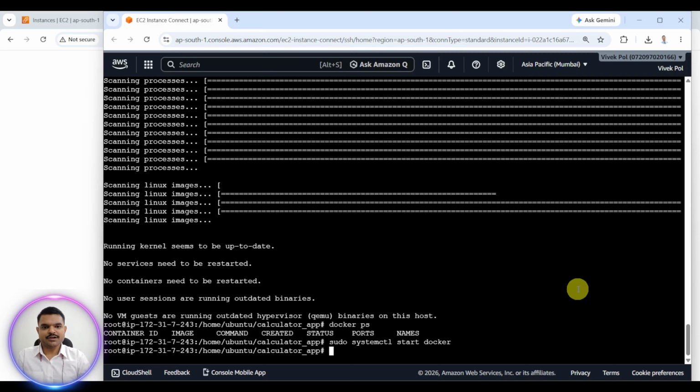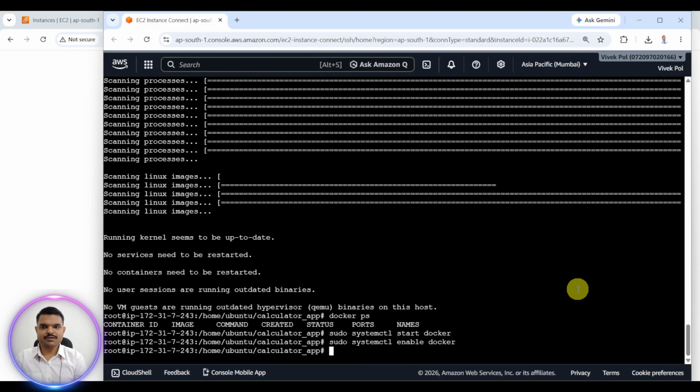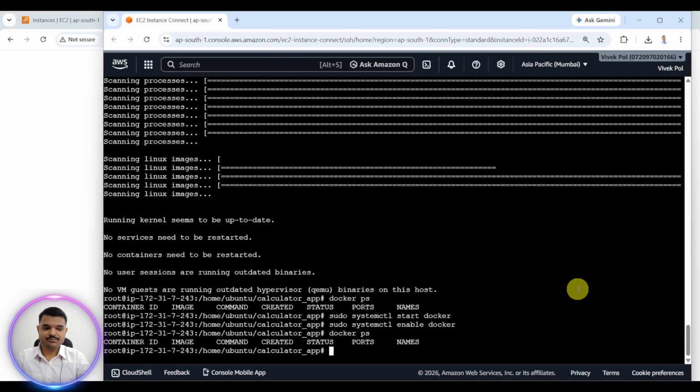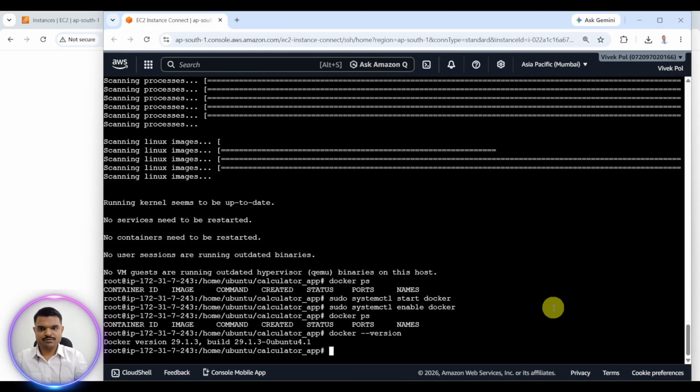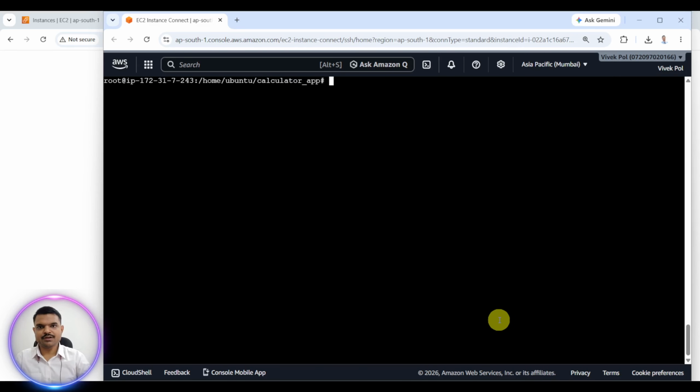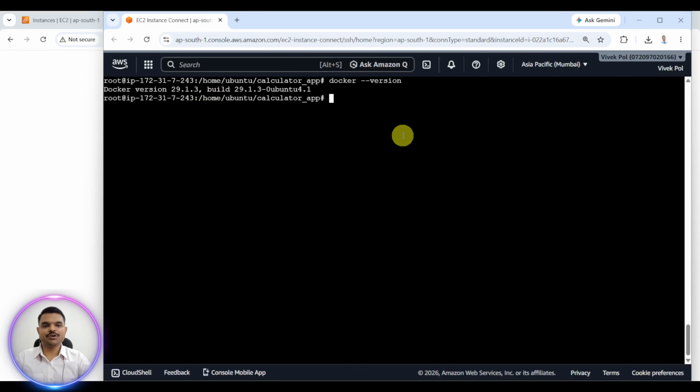Now our Docker is started. Now we have to enable Docker: sudo systemctl enable docker. Hit enter. docker ps. Now we will see the version of Docker. Control L. I will again show you the version of Docker, that is 29.1.3.